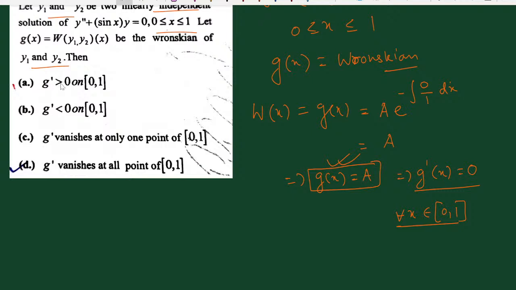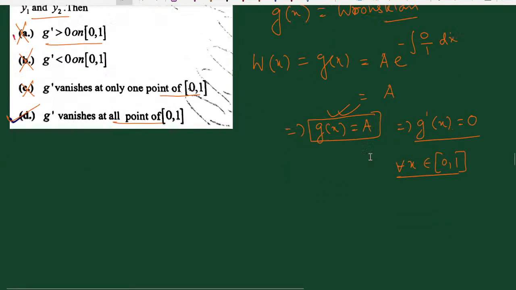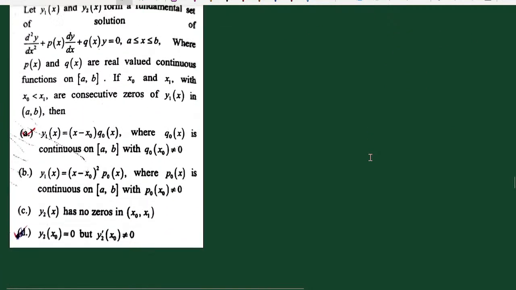Therefore here option A says that g dash x is greater than 0, but g dash x is equal to 0, so this is not correct. Less than 0 is not correct. Vanishes at only one point is also not correct since this is a constant function, and this is correct since it holds for all points of 0 and 1. This is the correct option. Now go to the next one.